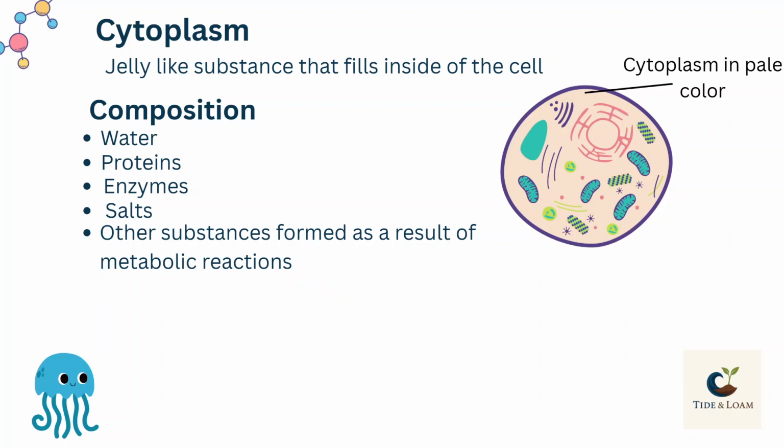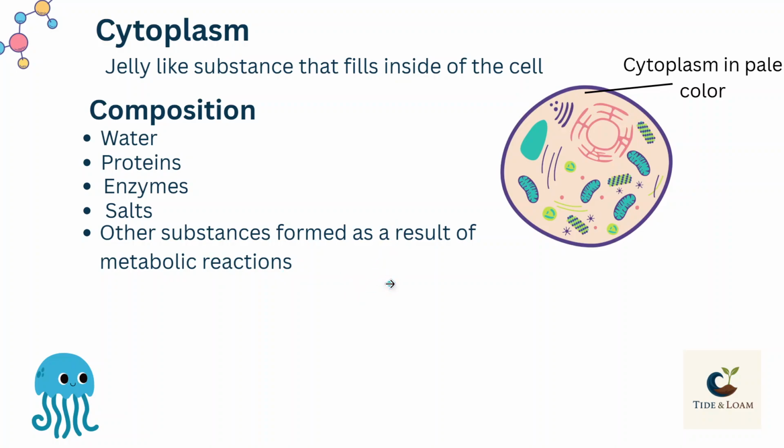Now there are reactions happening in the cytoplasm, like in the cytoplasm ribosomes make proteins, and in the cytoplasm glucose breakdown occurs. So enzymatic reactions are happening in the cytoplasm, and the products formed because of these reactions are called metabolic products, and these are also part of the composition of cytoplasm. So in the composition of cytoplasm, there is water, there are proteins, enzymes, salts such as NaCl, MgCl2 or KCl. You don't need to remember actually names of salts. You just have to remember that in the composition of cytoplasm, there are proteins, enzymes, salts, and metabolic products.